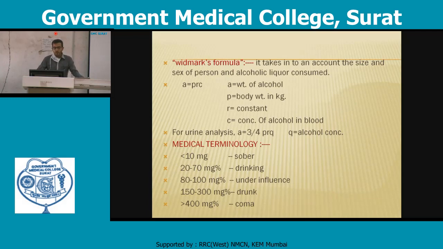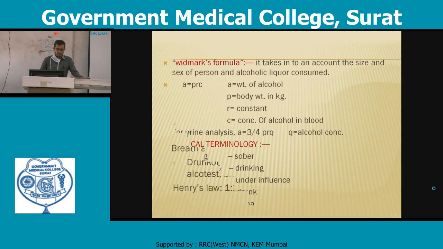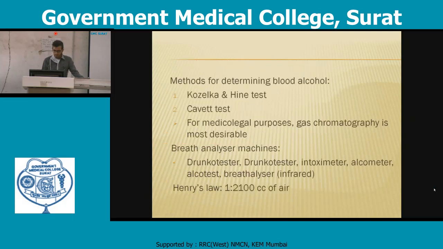And a blood alcohol level greater than 400 mg percentage will lead to coma. Methods for determining blood alcohol are the Kozelka and Hine test and the Cavett test, and for medico-legal purposes, gas chromatography is the most reliable method.